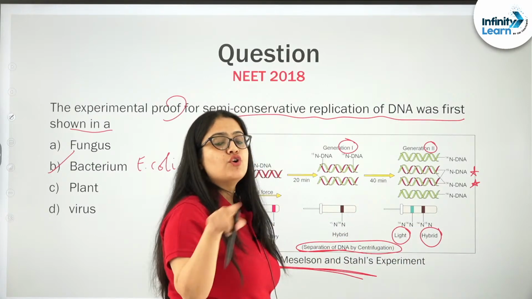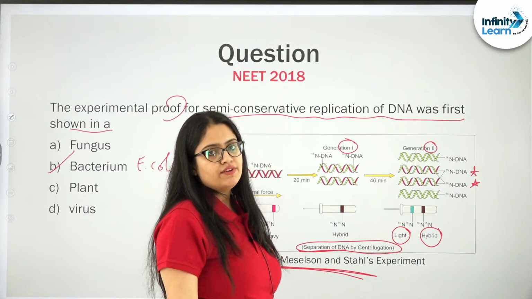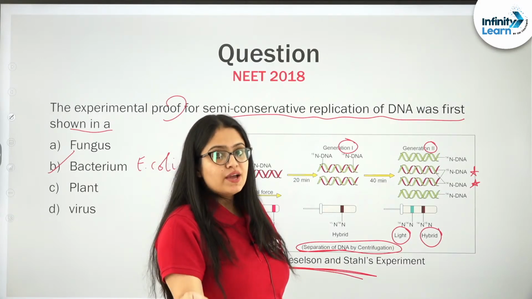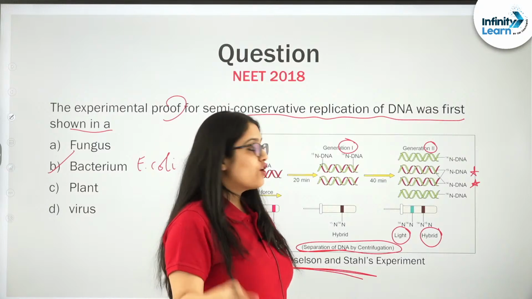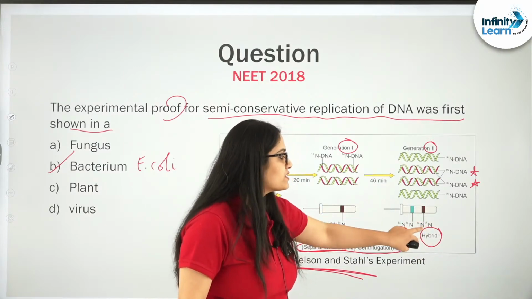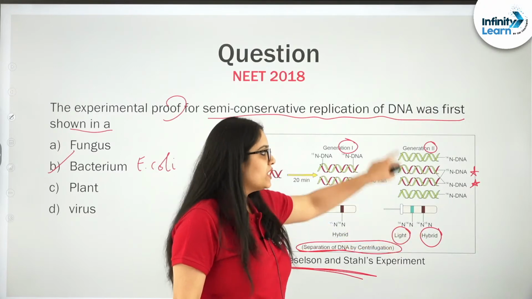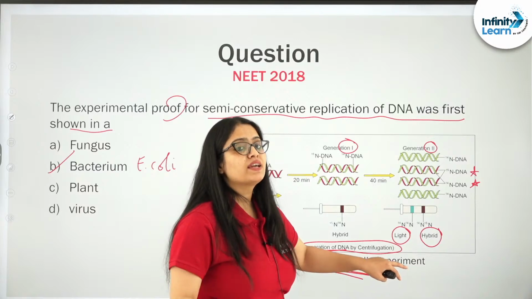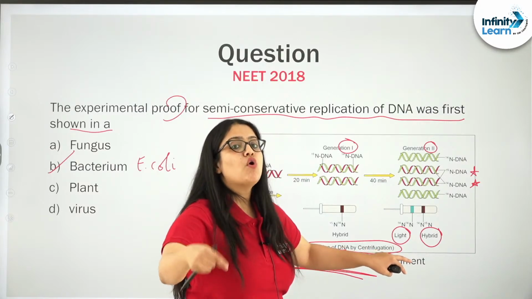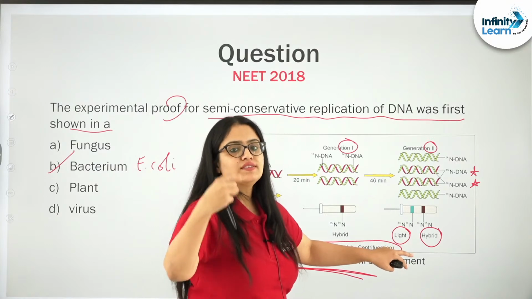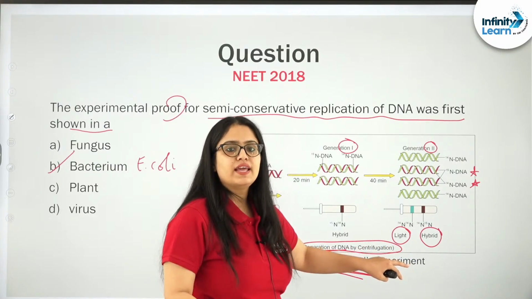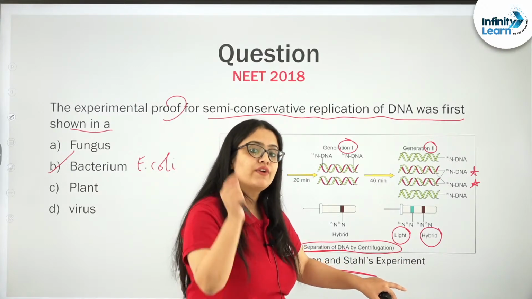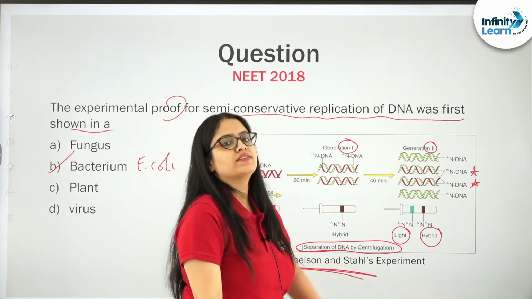So, if DNA would not have replicated semi-conservatively, then there should be just two strands, one light and one heavy, but instead of getting heavy they got light and hybrid. So, presence of this hybrid density band in the centrifugation tube simply indicates that DNA replicates semi-conservatively, and that is why in some of the daughter cells of E. coli, the daughter DNA has one heavy and one light strand, where this heavy strand represents the parental generation.